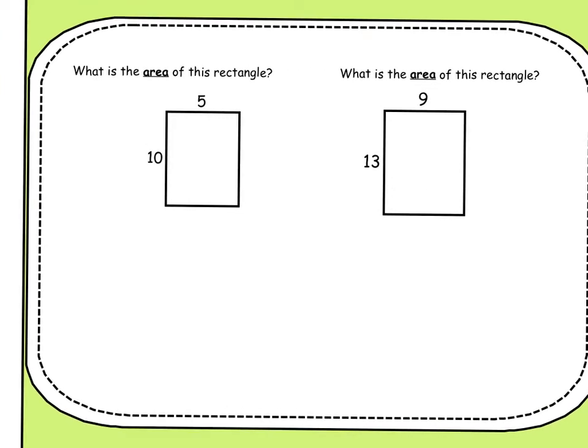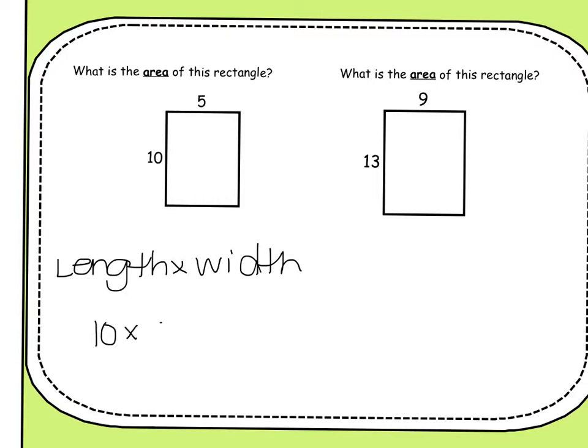Okay, so we're going to extend this into what type of word problem could be created using the distributive property. So first I want to review area. So with area, we need to remember that it's going to be length times width. So if I asked you to find the area of this, what we could do is just take our length times our width. And that would give me 50, and since it doesn't give us a unit, I'm going to just write 50 units squared. Remember, our label when it comes to area is going to be units squared.